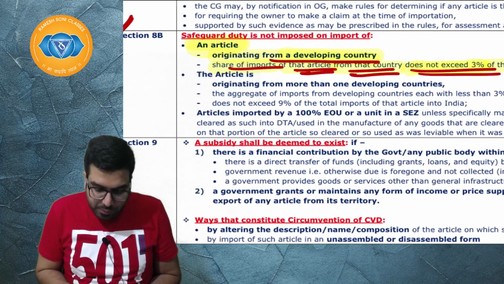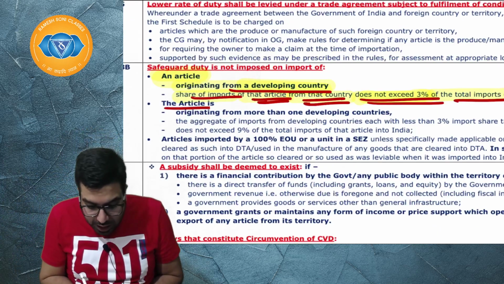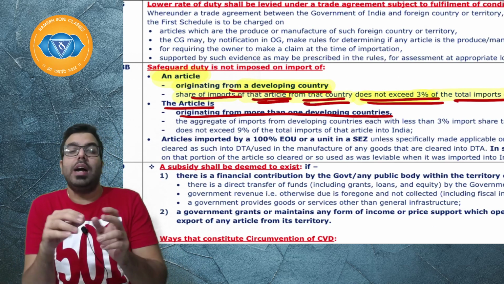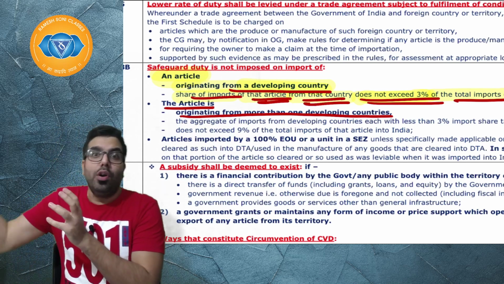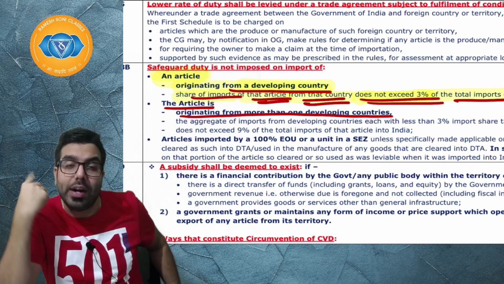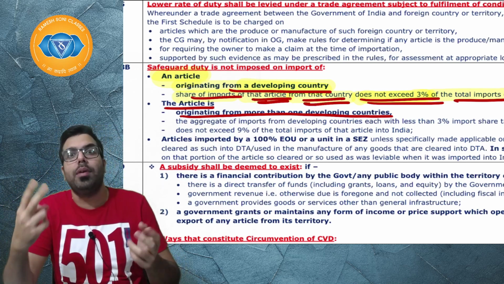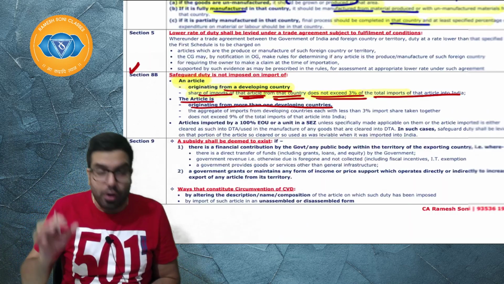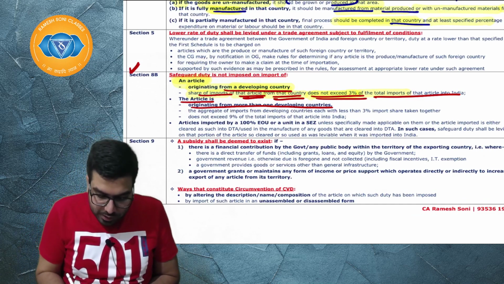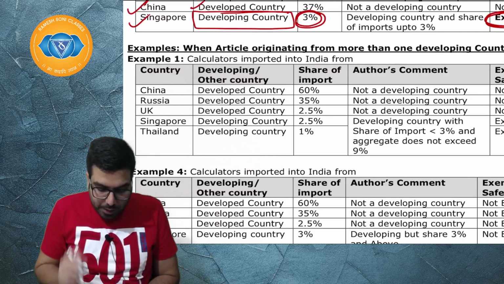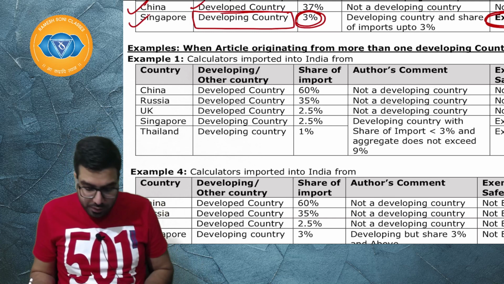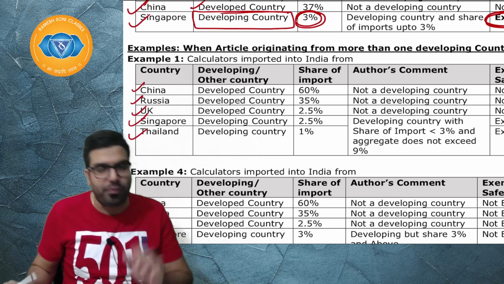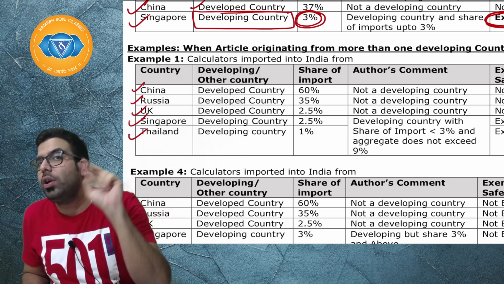The second is when will safeguard duty not be imposed? When the article is originating from more than one developing country. Now if the article is coming from more than one developing country, means from 2 developing countries or 3 developing countries, then it will be exempted only if... Supposing, one more example: one article is originating from 2 developing countries, Singapore and Thailand. Basically, it is coming into India from 5 countries, but out of that there are 2 developing countries.